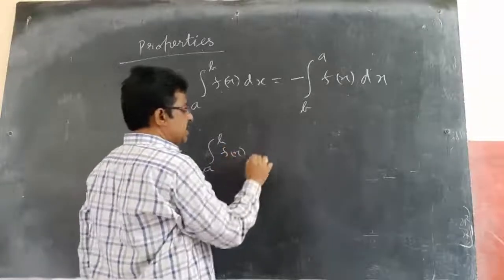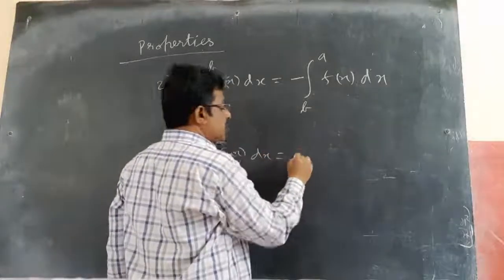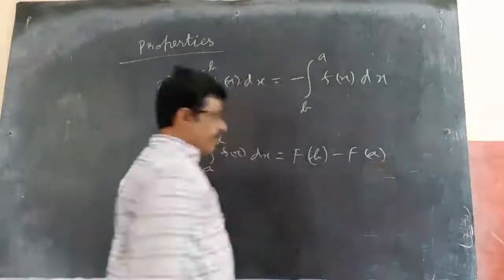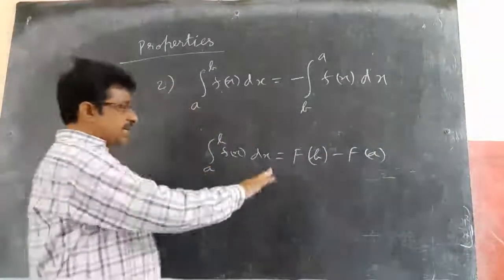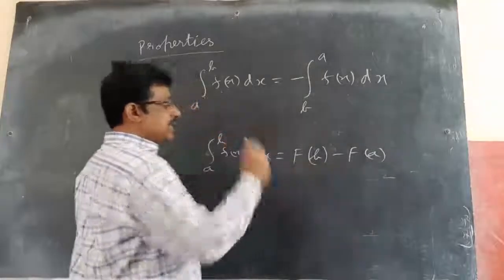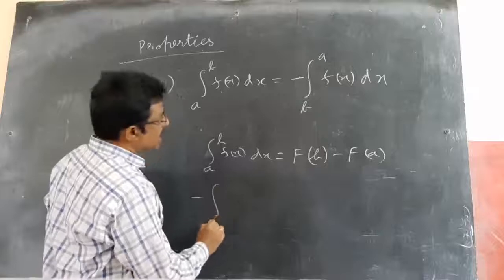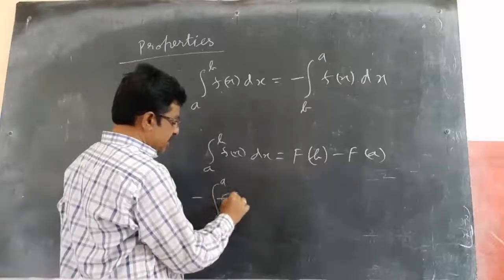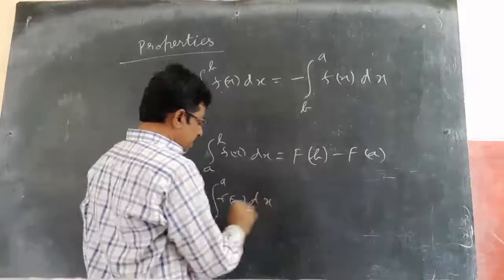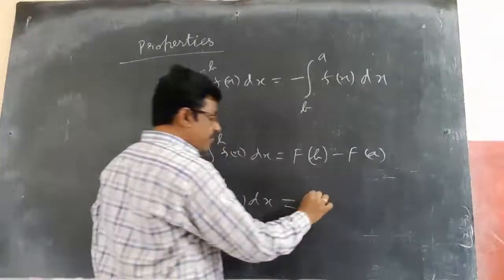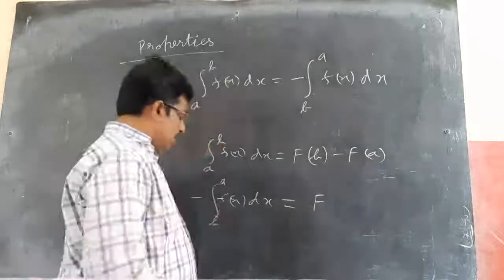This is what is the actual integral of a to b f of x dx. If small f of x has antiderivative capital F of x, what do you get? This is F of b minus F of a, we discussed. Derivative of this is this. Now if I take the RHS, minus integral of b to a f of x dx. The derivative of capital F of x is small f of x, so the integral of small f of x is capital F of x between the limits.